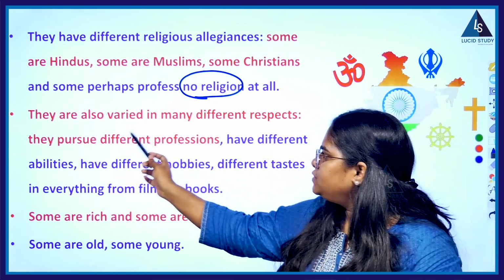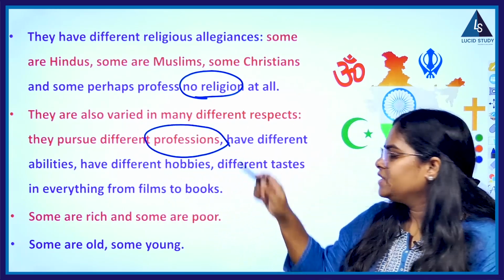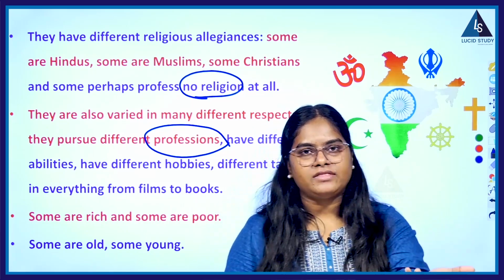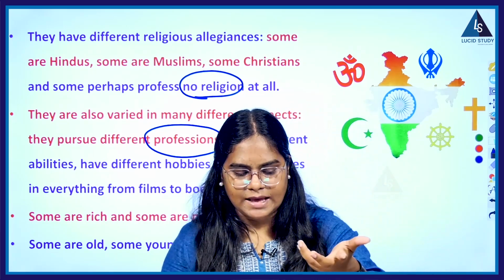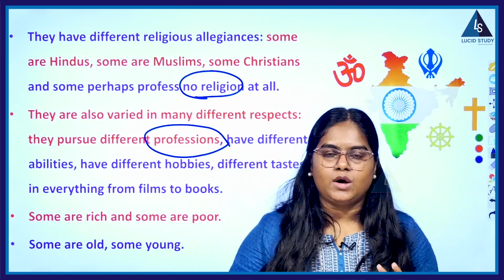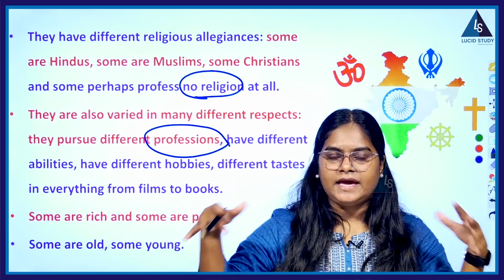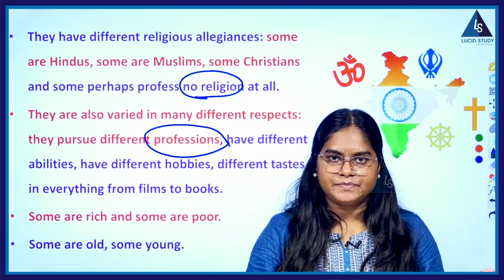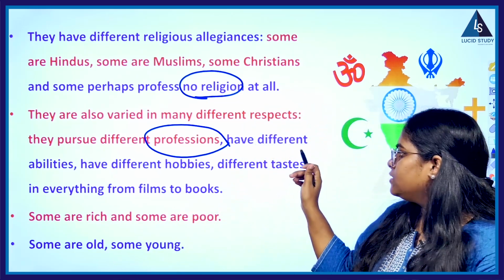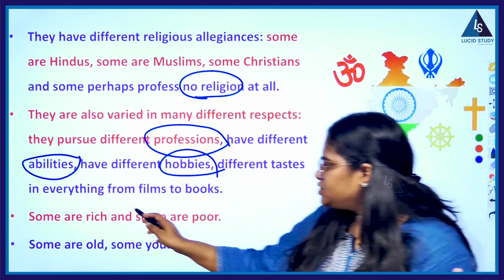Now, they are also varied in many different respects. Okay, for example, their profession. Now, what is the profession of your father? Let us say your father is a doctor. I'm just giving you an example. Let us say beside a house, his father is a lawyer, and opposite house, his father is an engineer. So, these people, their profession is also totally different. Okay, their religion is different, their profession is different, and they have different abilities. Their hobbies are different.